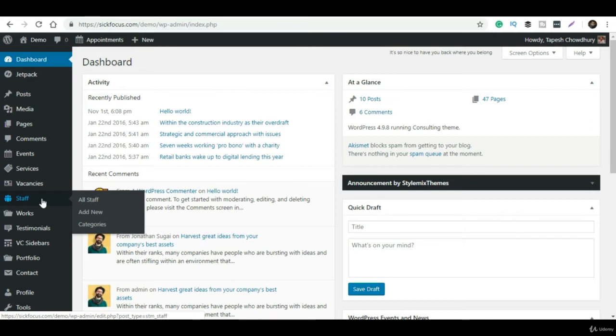And this place is for works. If you have some works which you want to showcase on your website, you can use this option and it will show all your works, all your portfolios. You can simply click on all works to see what works you have added so far, and in the same way you can categorize them as well.